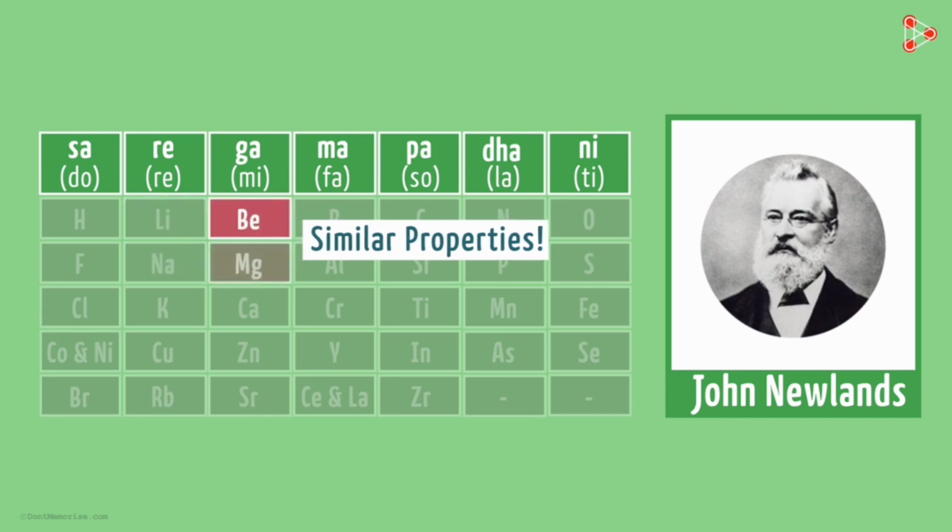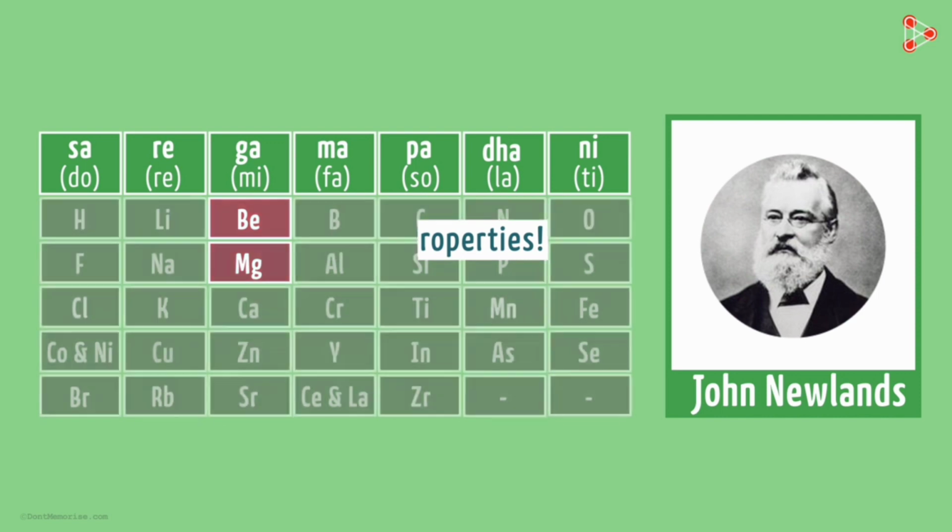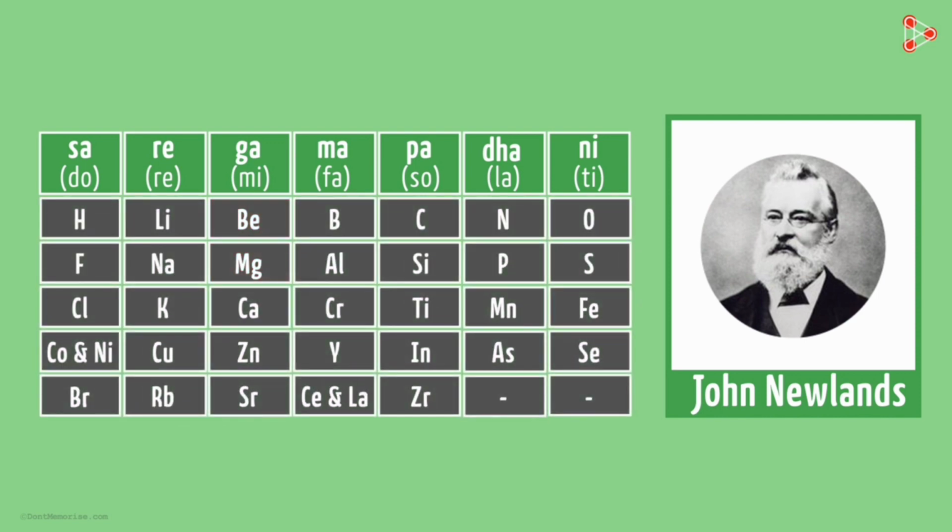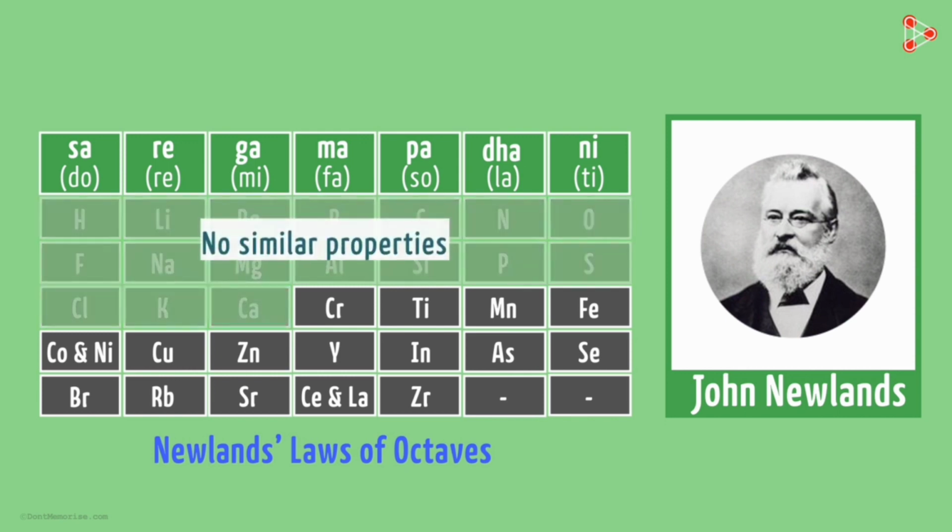Next, magnesium is the 8th element after beryllium. The properties of beryllium and magnesium were found to be the same. In this way, he compared the elements with notes of music. Therefore, he called it the law of octaves. It is also known as Newlands' law of octaves. Children, it was found that the law of octaves was applicable only up to calcium, as after calcium, every 8th element did not possess properties similar to the first.